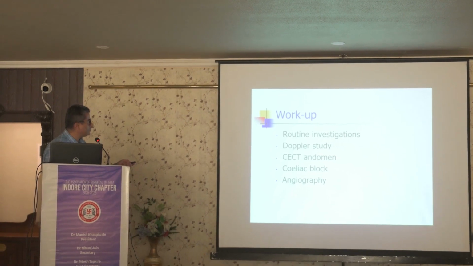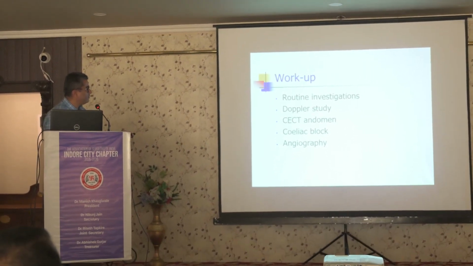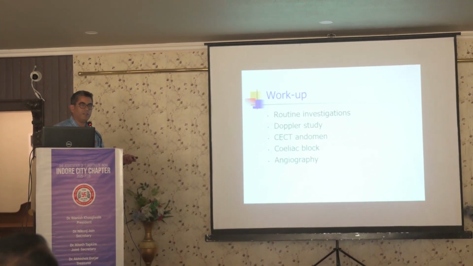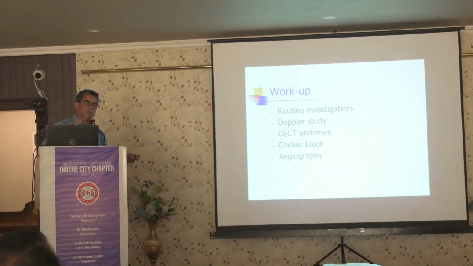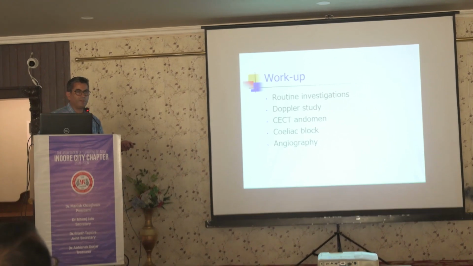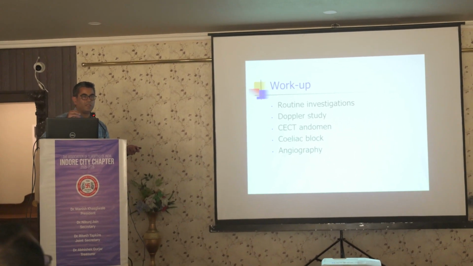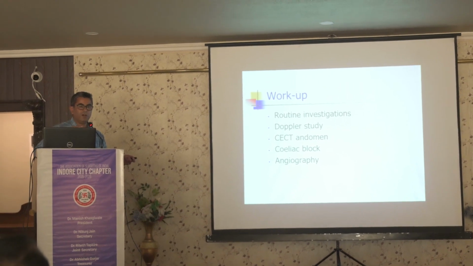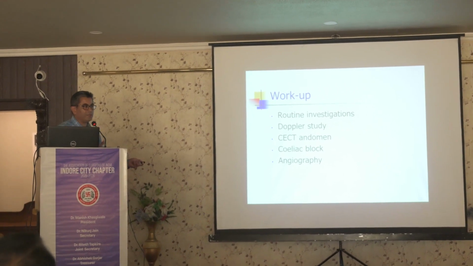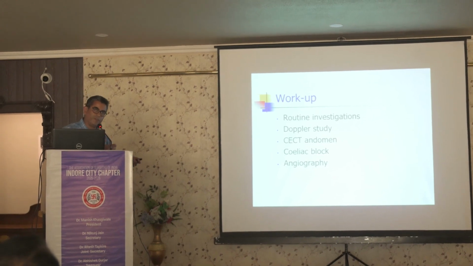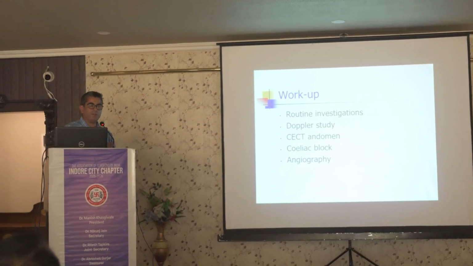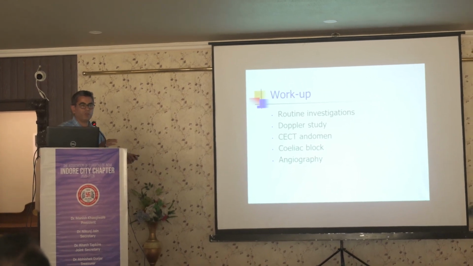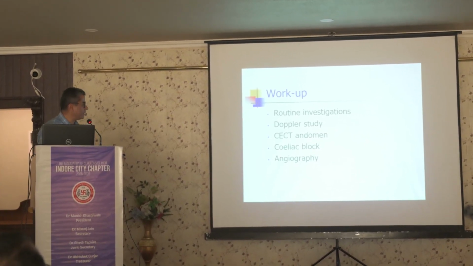So, routine investigations: Doppler study. This is a very promising study. Ultrasound people, if they are told that you have to see this, they will see this. Turbulence in the blood flow during expiration and inspiration can give a very strong indication that this is median arcuate ligament syndrome, because there they can see. And thankfully, these patients, because of this pain, have lost a lot of weight also. So usually they are thin built, people who don't have much fat, so sonography people are able to see this much more clearly.